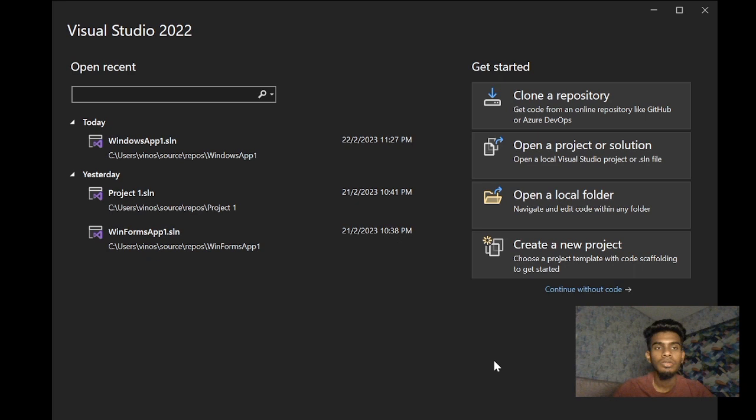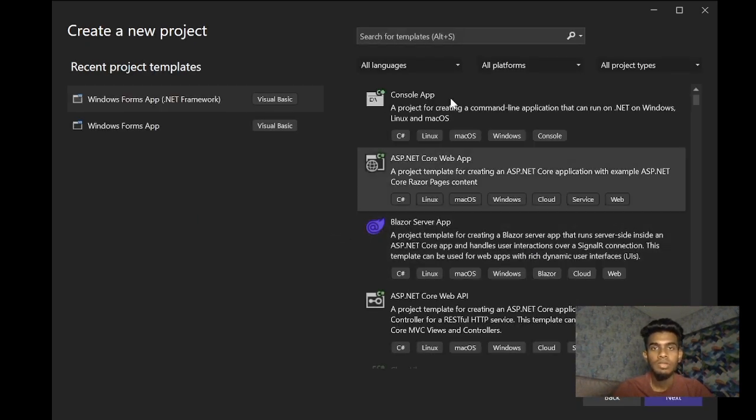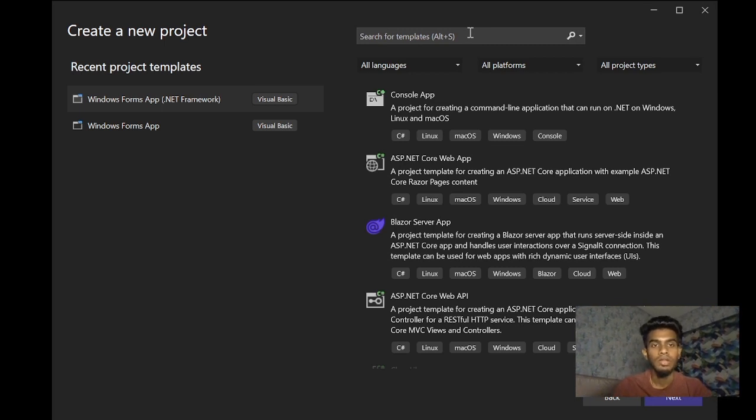So now I'm going to show how to create a new project using Visual Studio. So here we have to open Visual Studio first and then click create a new project. And then we have to select Windows Forms app .NET Framework.